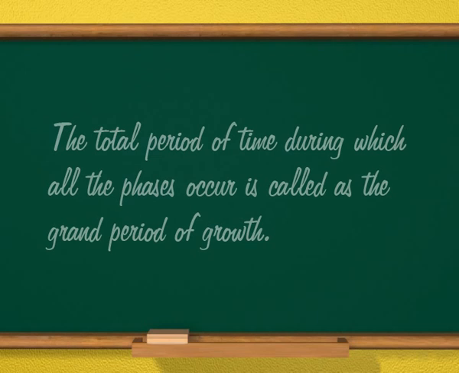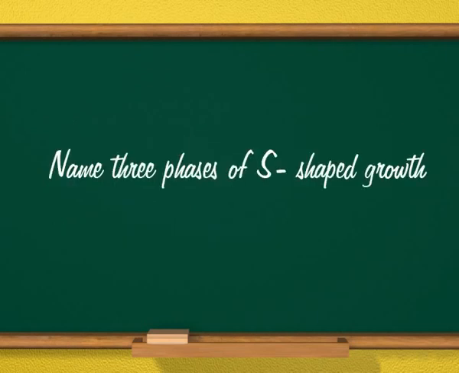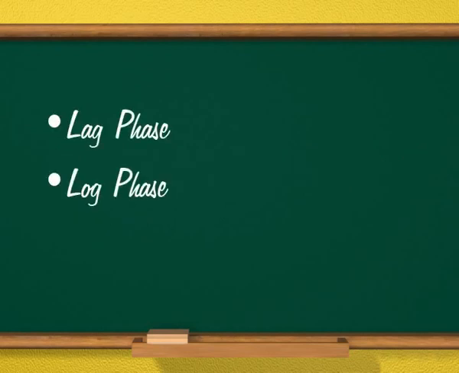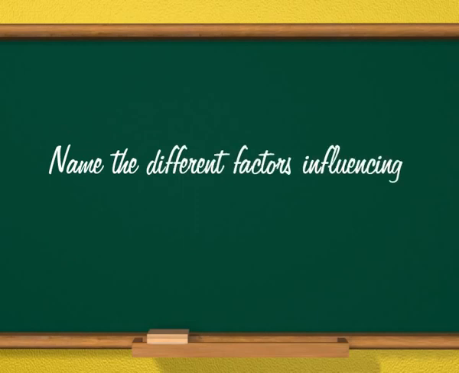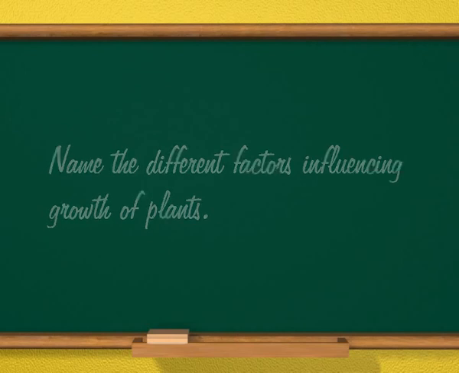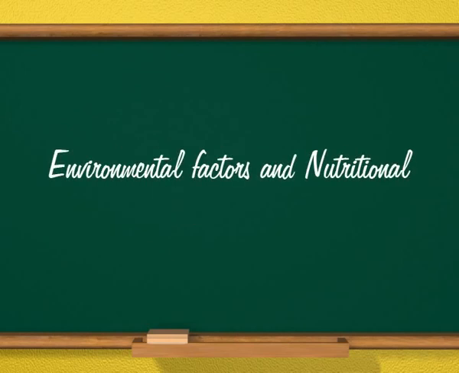Next question, name three phases of S-shaped growth curves. The answer is lag phase, log phase, and steady phase. Next question, name the different factors influencing growth of plants. The answer is environmental factors and nutritional factors.